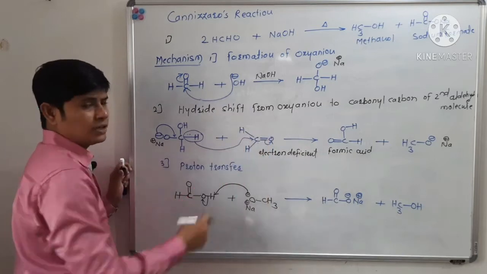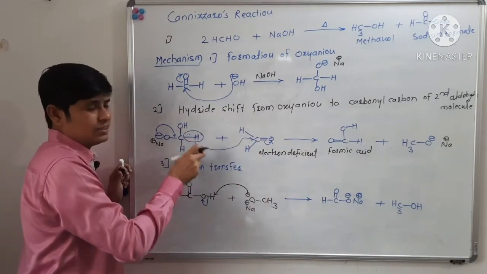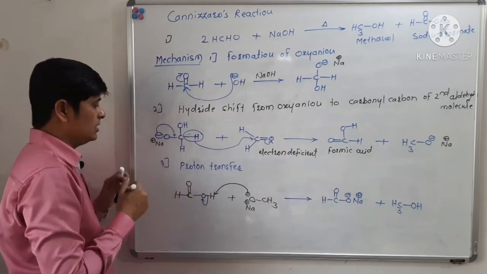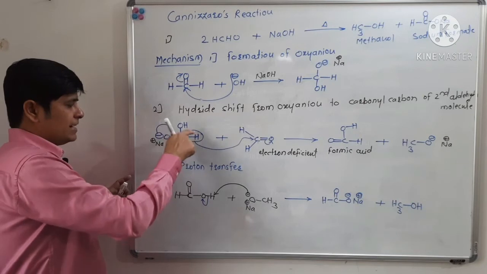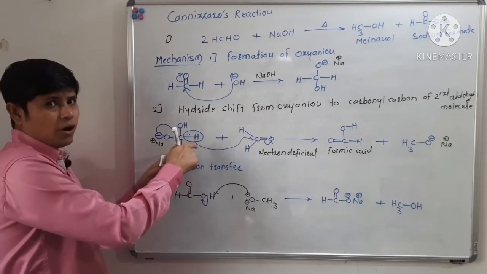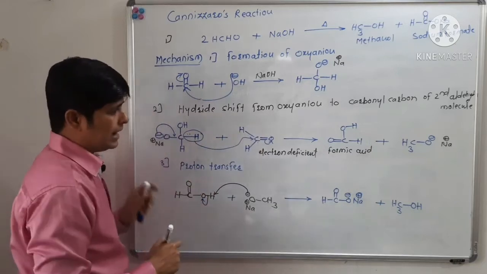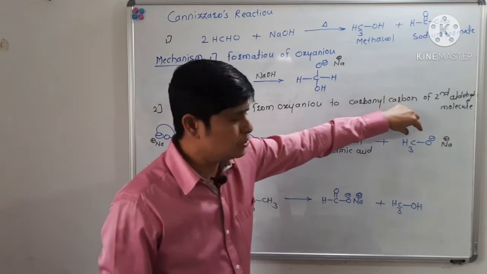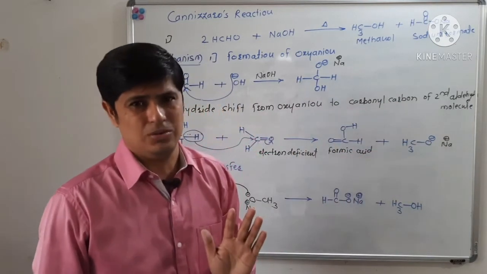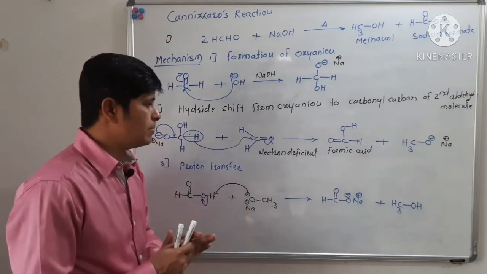So it will undergo a nucleophilic addition of this hydride towards that carbonyl carbon. So this oxyanion will shift this hydride, that is hydrogen with bonding pair of electron, to the carbonyl carbon of the second molecule of aldehyde. Thus there is formation of formic acid and sodium salt of methyl alcohol.